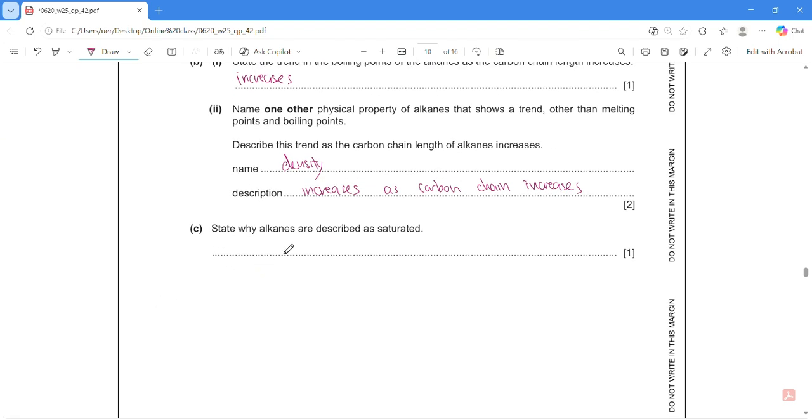Next, state why alkanes are described as saturated. Saturated hydrocarbon means they contain only C-C single bonds. Easy. If unsaturated, like alkenes, it means they contain the double bond.